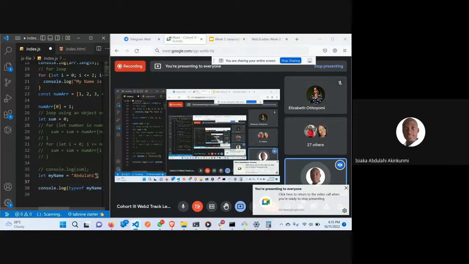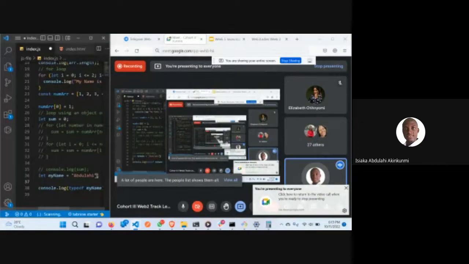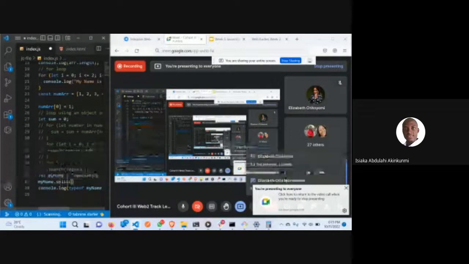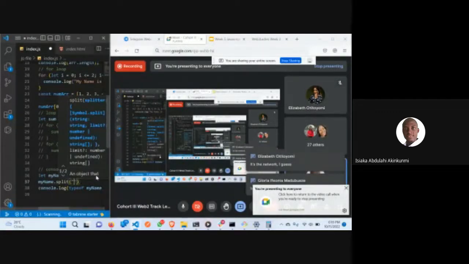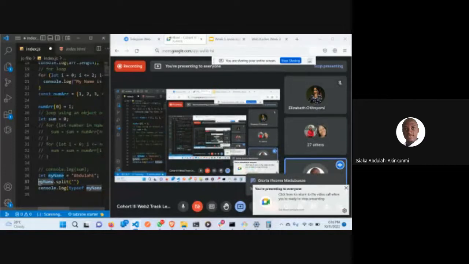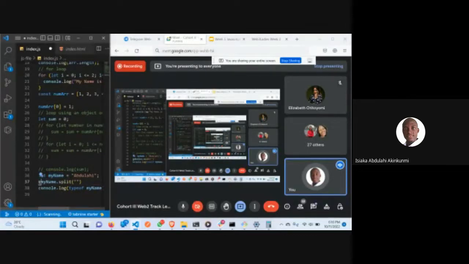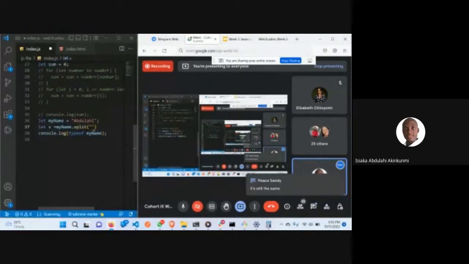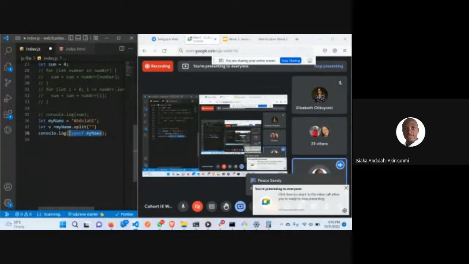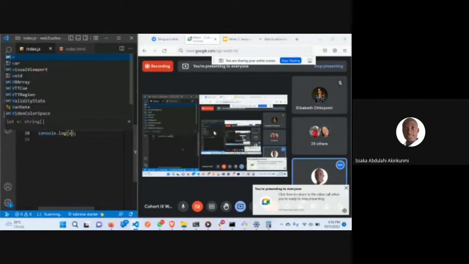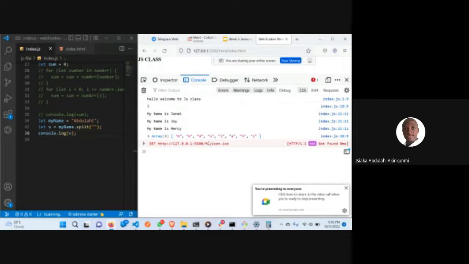If I say my name dot split, one way of converting a string to an array is by using the split method. Let me say let v equals this. Now if I say console.log v and check, you can see it has converted this to an array.